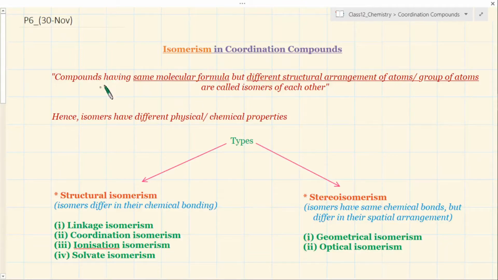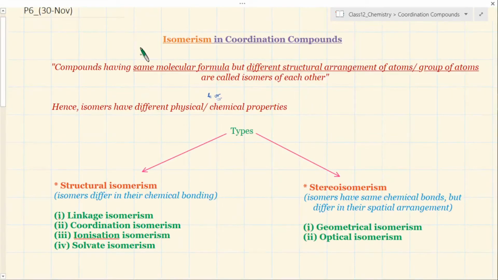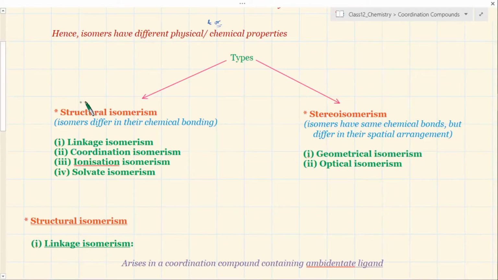So in general, this is the general definition of isomerism. Suppose there are compounds A, B, C, D, and all of them have the same molecular formula, but they have different structural arrangement of atoms or groups of atoms. They are isomers of each other, right? This leads to a completely different set of properties, be it physical or chemical. So broadly speaking, you can classify isomers into two categories: structural isomers and stereoisomers.